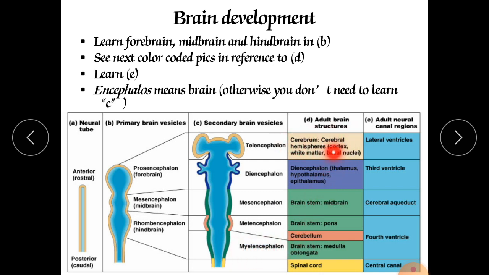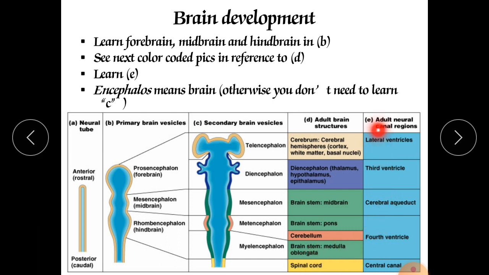In the adult it can be divided into the cerebrum, diencephalon, brainstem, that is the midbrain, pons and medulla oblongata, and the spinal cord. And there are various ventricles which supply the cerebrospinal fluid to the various parts. Lateral ventricles to the cerebrum, third ventricle to the diencephalon. Diencephalon means thalamus, epithalamus and hypothalamus. The cerebral aqueduct to the brainstem midbrain, and the fourth ventricle to the pons, medulla oblongata and cerebellum, and the central canal to the spinal cord.